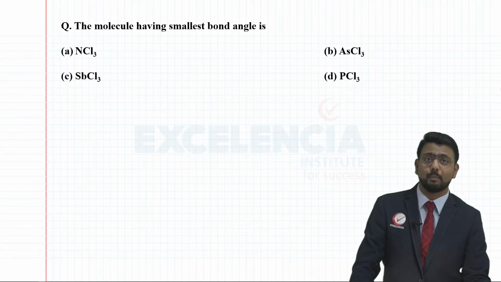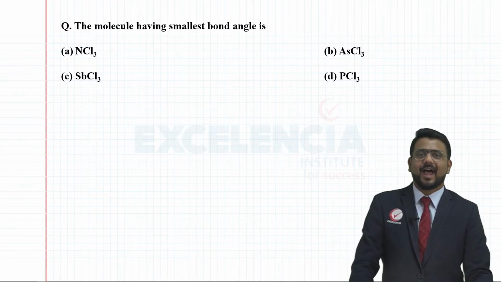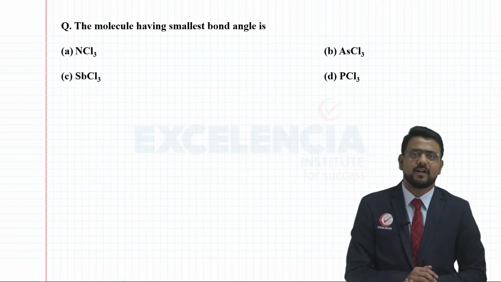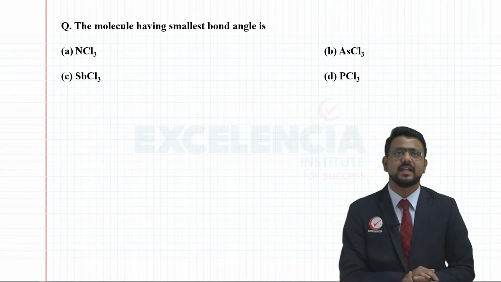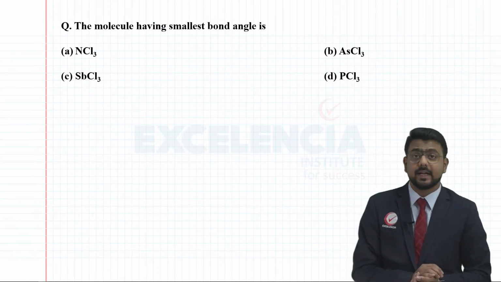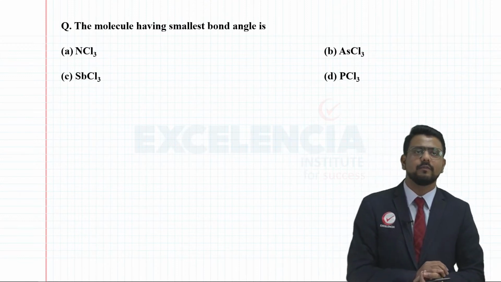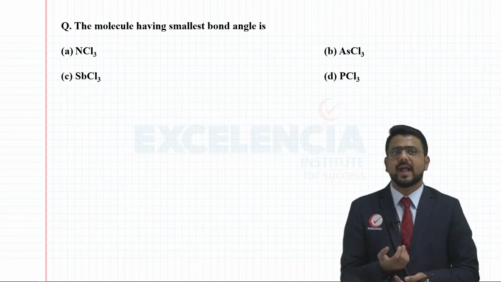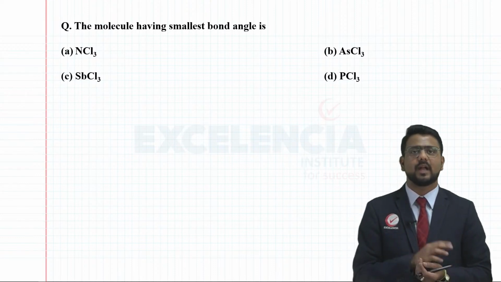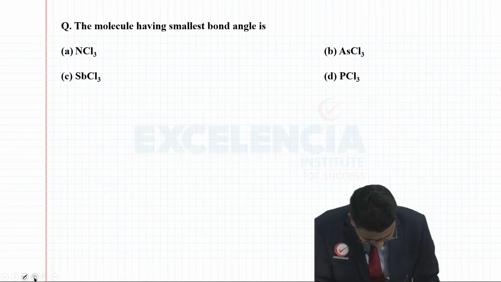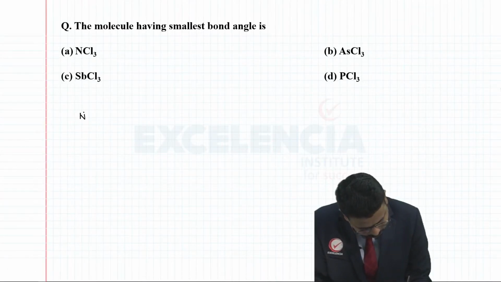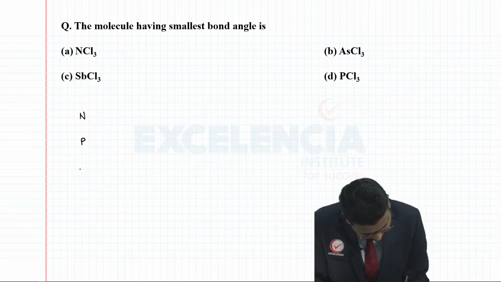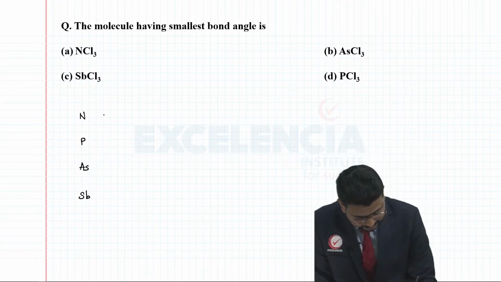The molecule having the smallest bond angle. Now, this is a typical question which gets asked in entrance level examinations. So here you have NCl3, AsCl3, SbCl3 and PCl3. Obviously, the central elements nitrogen, arsenic, antimony and phosphorus all belong to the same group, group number 15. Their order in the group is nitrogen, phosphorus, arsenic and antimony. And we know that as we go down the group,